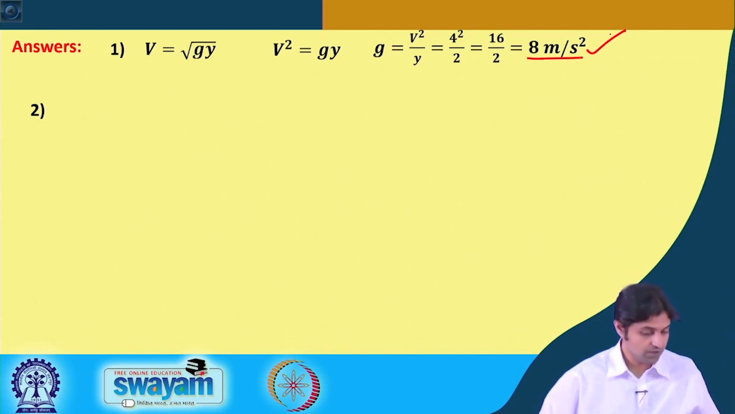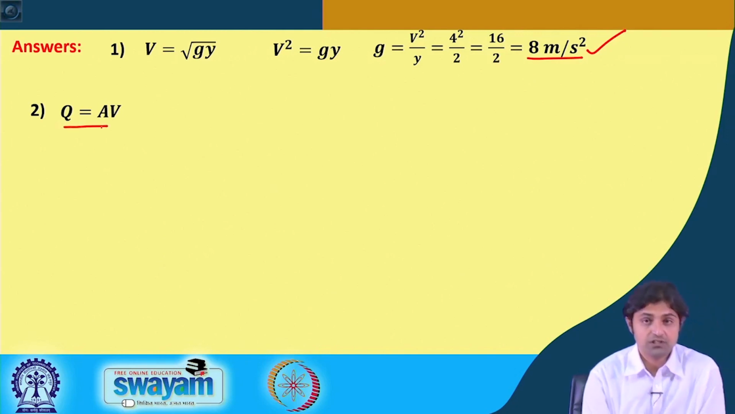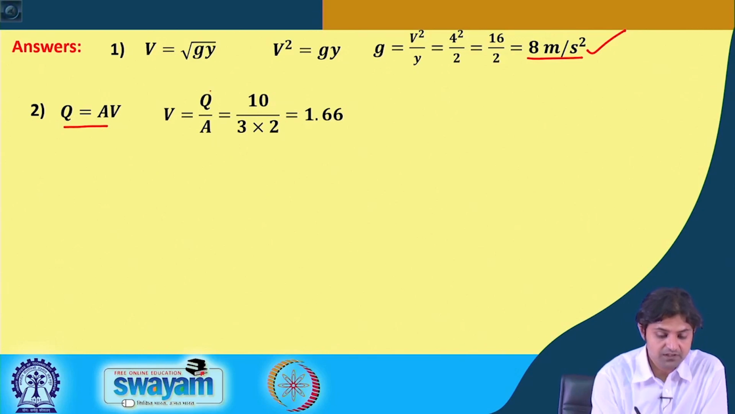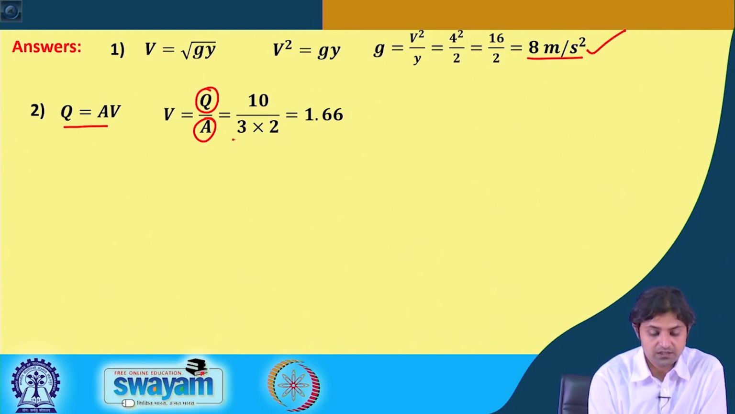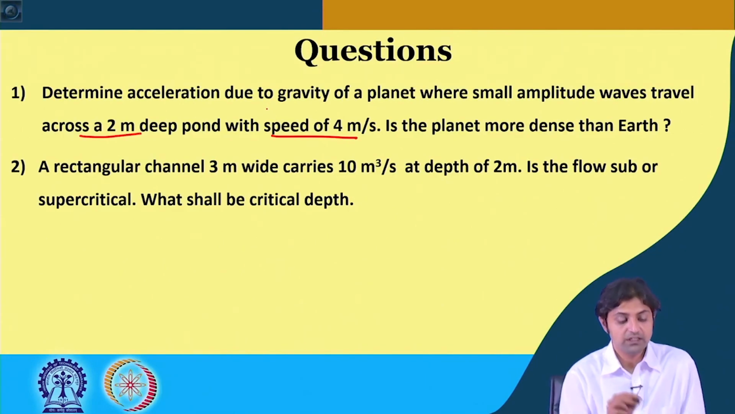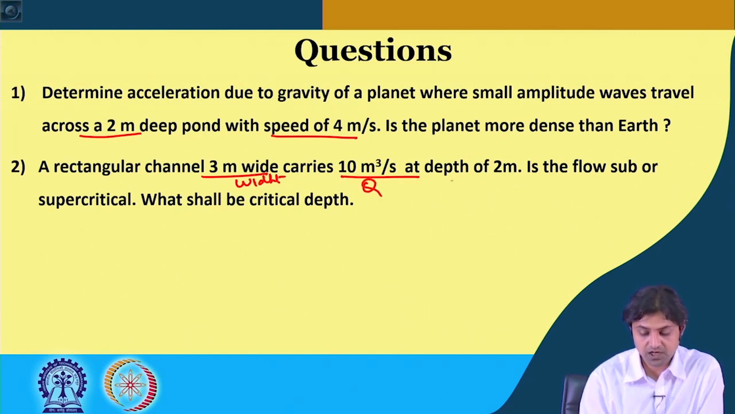Second question, it has asked us to find out the flow regime. So, we know that q is given by area into velocity. Therefore, we have been given the discharge, we have been given the area. So, area is 3 into 2 and the q was given as 10. If you go back and look at the problem, it says that the rectangular channel, 3 meter wide, so this was the width, carries 10 meter cube. So, this was discharge at the depth of 2 meter, this was d.